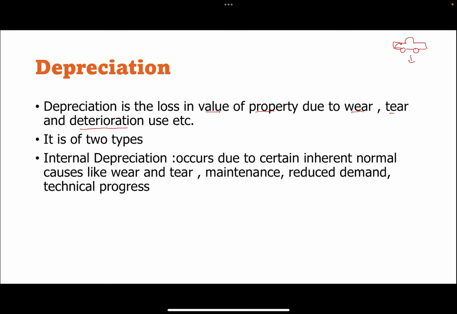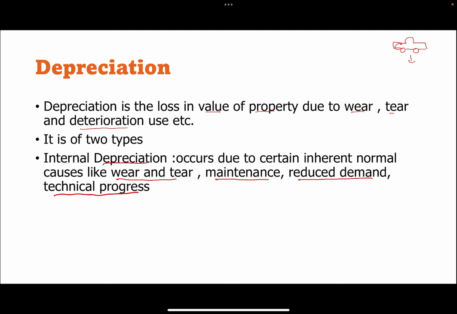The first one is internal depreciation, which occurs due to certain inherent normal causes like wear and tear. Just like in the case of the vehicle, it has wear and tear with use. It reduces its life, its performance will be reduced, and maintenance will be increased, and reduced demand, technical progress, etc.